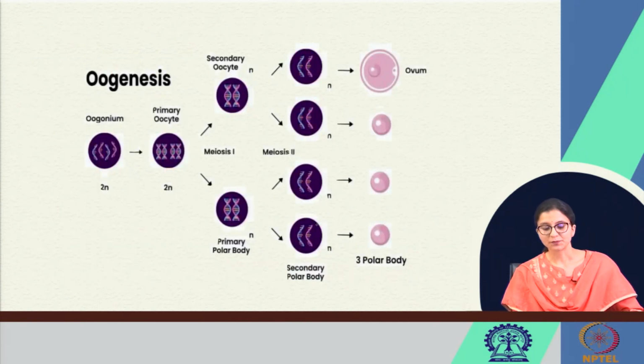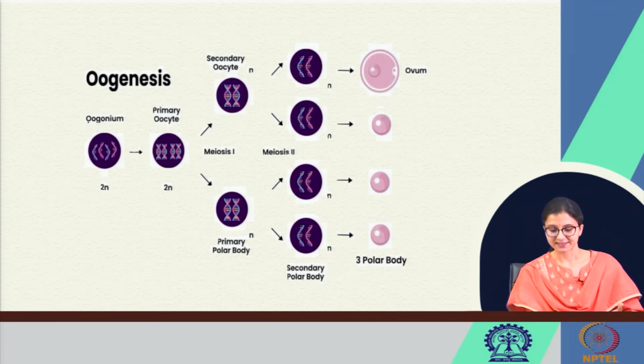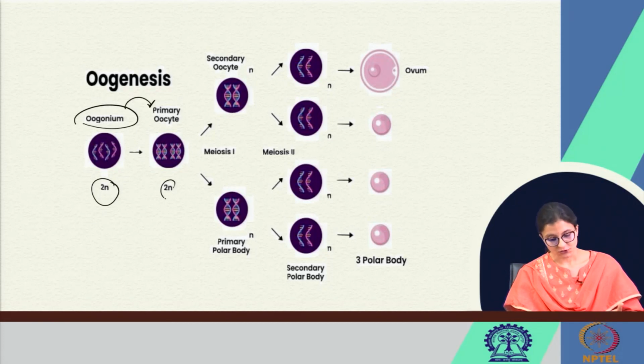So, oogenesis proper, same as spermatogenesis, starts from the oogonium, which is a diploid cell. It forms the primary oocyte and this is also diploid.